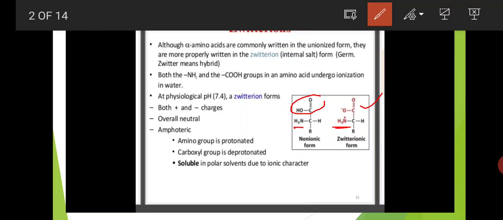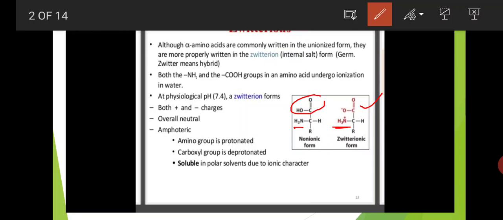The amine group NH2 is basic in nature, but here the amine group is protonated, so it receives one hydrogen and forms NH3 plus, which is acidic here. So the amino group is protonated and the carboxyl group is deprotonated.